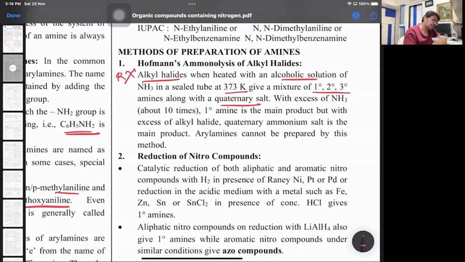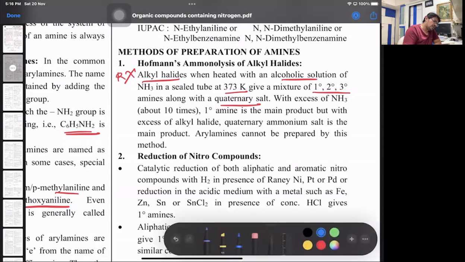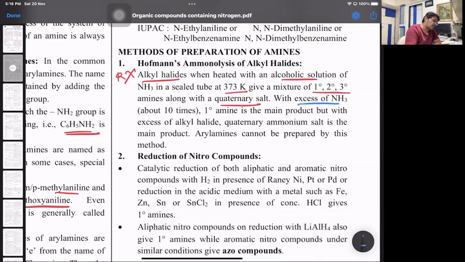But here we can do one thing. What is that? Please observe this, everybody. With excess of ammonia, about 10 times ammonia, 1 degree amine is the main product, but with excess of alkyl halide, QS is the main product. That's why to write the reaction for Hofmann's ammonolysis to get primary amine as a major product, alkyl halide reacts with excess of alcoholic ammonia in a sealed tube under pressure, then primary amine is the major product, along with minor quantities of secondary, tertiary, and quaternary ammonium salt.